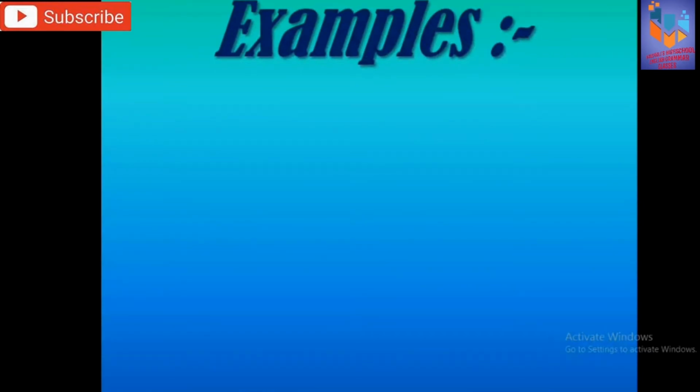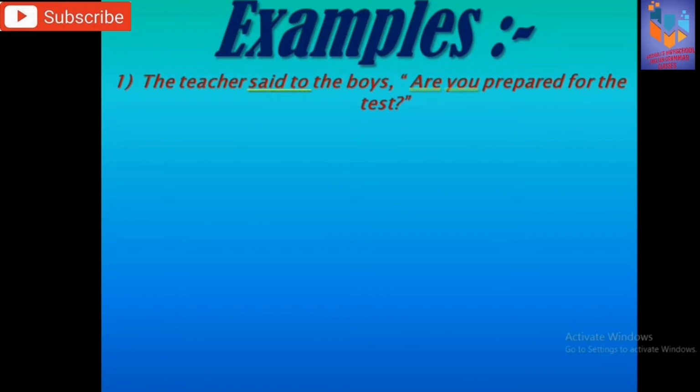First example. The teacher said to the boys, "Are you prepared for the test?" In this sentence, the teacher is the speaker, the boys are the listeners. The teacher is speaking to the boys, said to is the reporting verb. And "Are you prepared for the test?" is a verbal question. As it starts with the verb are, it is a verbal question. We have already studied verbal questions in the previous videos.